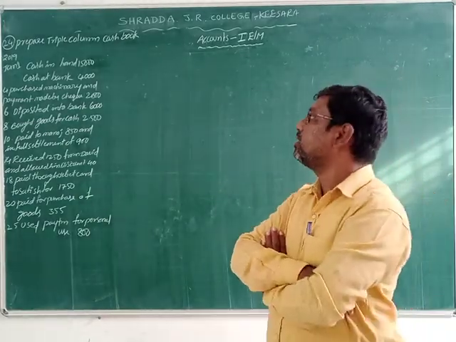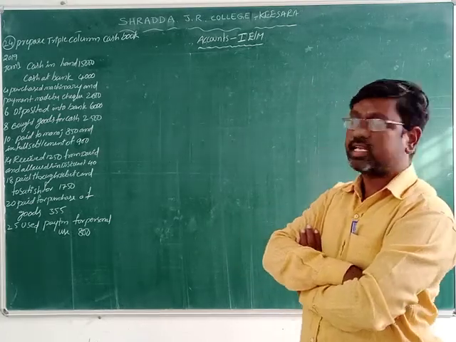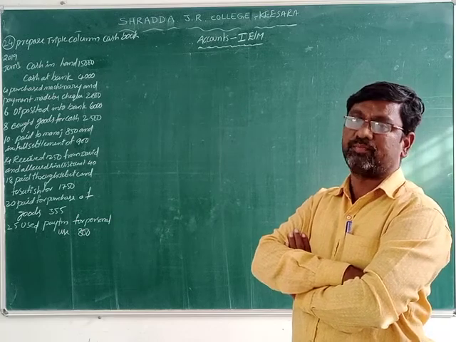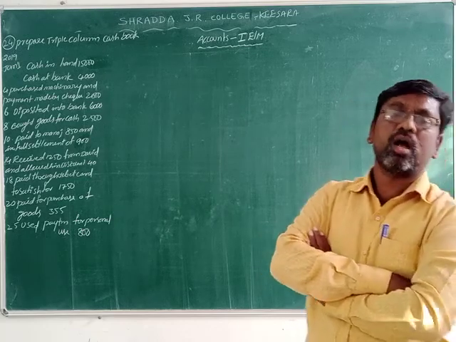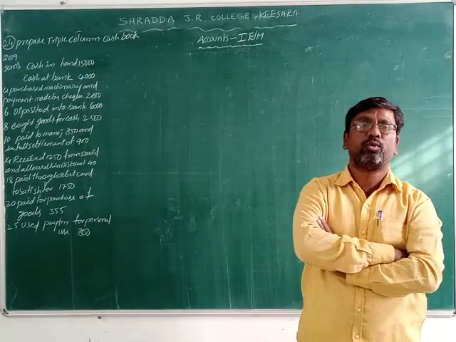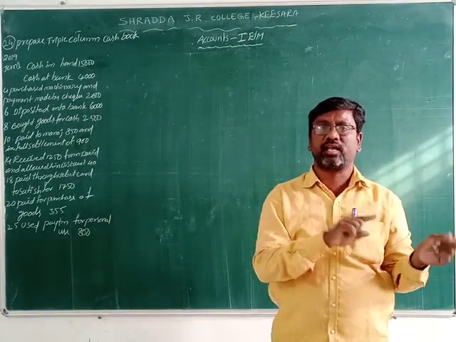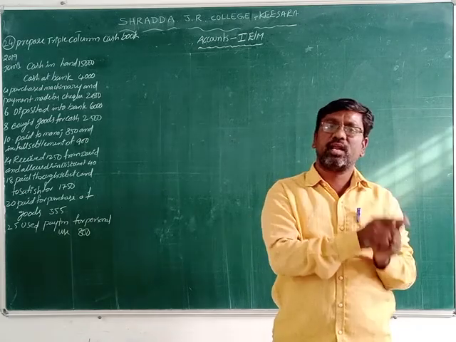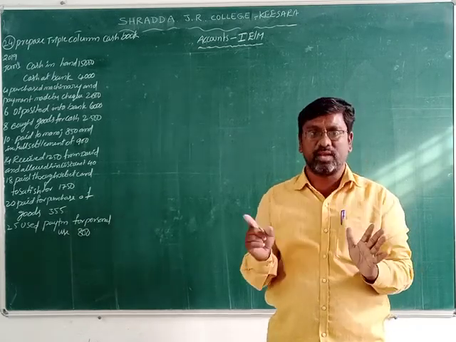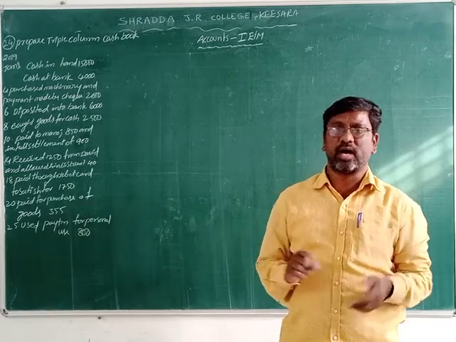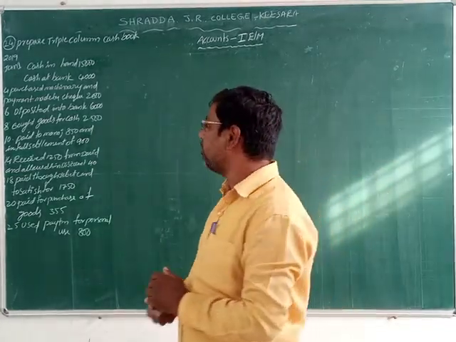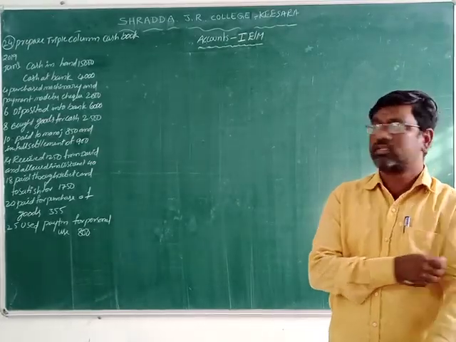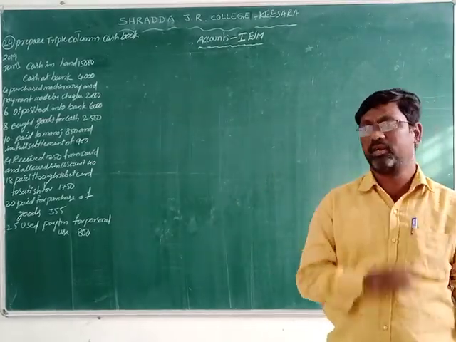Do you have any doubts so far? To clarify, the triple column and the 3-column cash book are both the same. Don't confuse them. This is an important problem, and I will explain it to you. This is the last problem for you, and this type of problem comes in examinations also.